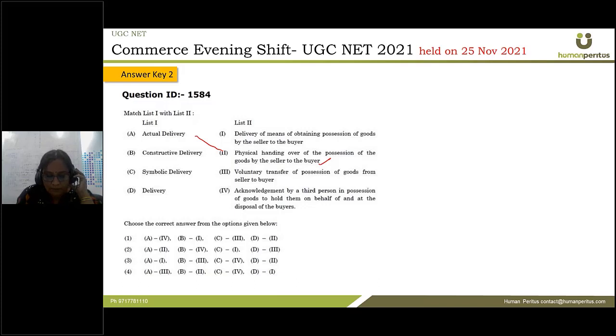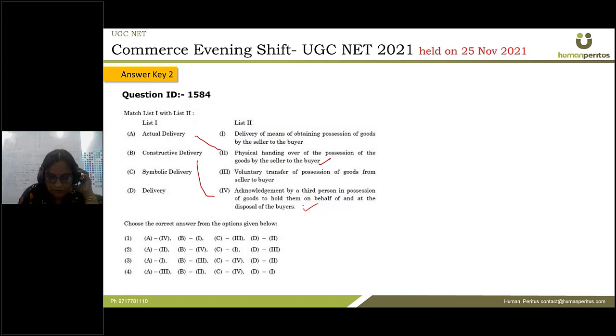And what is constructive delivery? This is acknowledgement by a third person in possession of the goods to hold them on behalf of and at the disposal of the buyer. It means whenever the agent of the buyer procures the possession of the goods from the seller and keeps those goods on behalf of the buyer, then that is called constructive delivery.